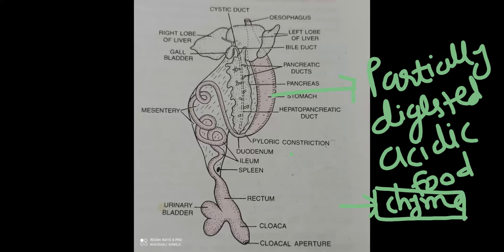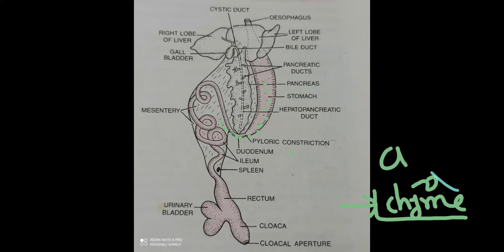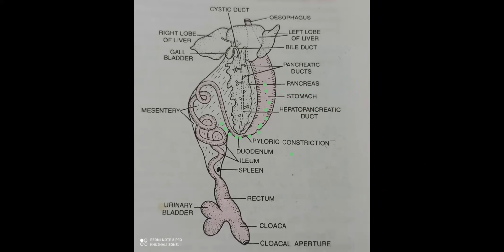And now this partially digested acidic food enters into the small intestine. Just imagine that acidic food coming to the small intestine. Due to the acidic condition, the wall of the intestine may get damaged.